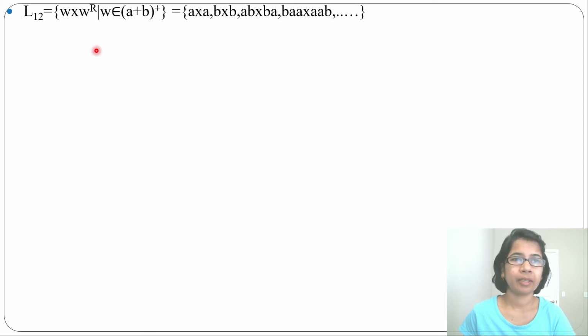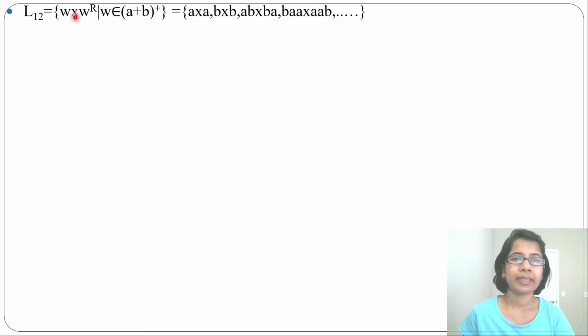Hi, let's design PDA for some more context-free language. Language 12. I already discussed how to design PDA for the 11th language. This is language 12: W X W reverse, where W belongs to (A+B) positive closure. Here X does not belong to (A+B) positive closure, only W does. When X also belongs to (A+B) positive closure, then that is a regular language.